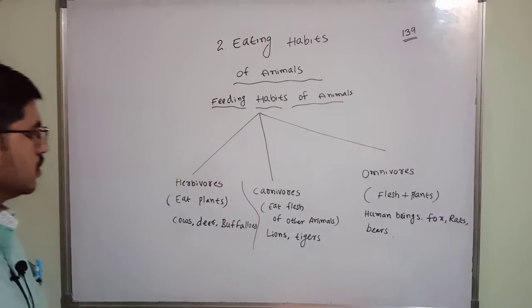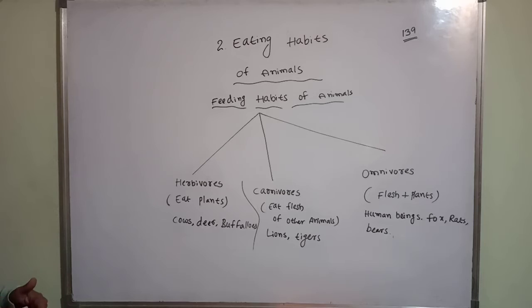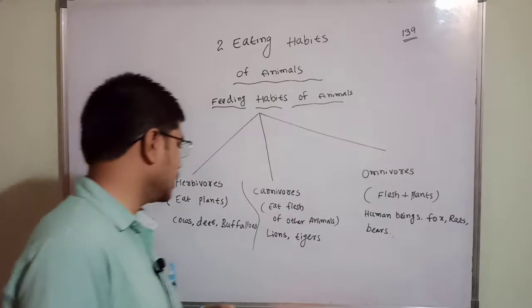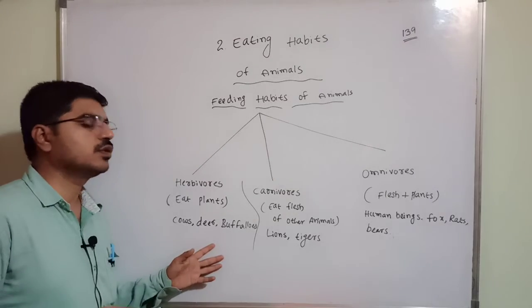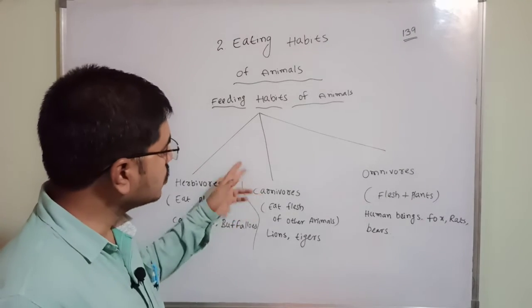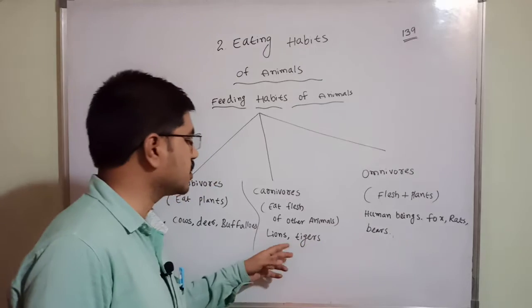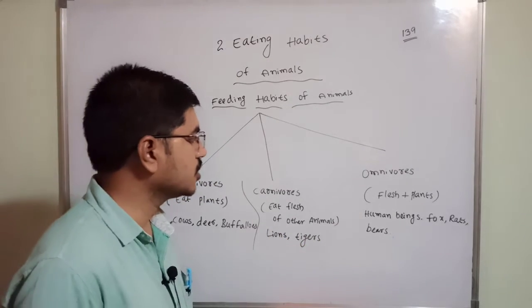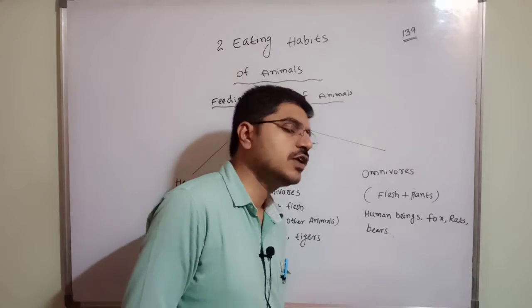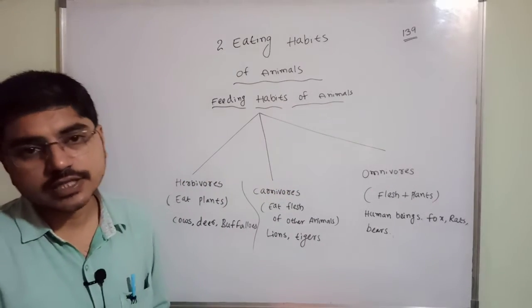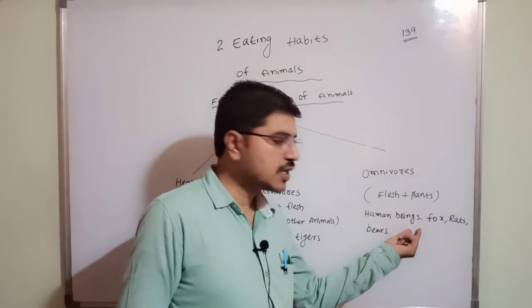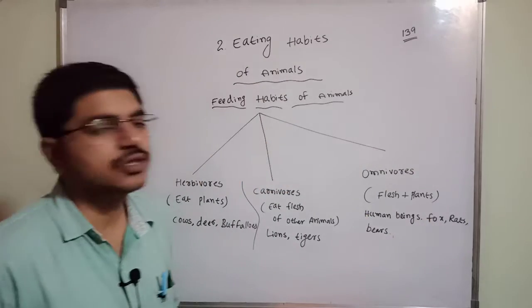So herbivores eat only plants, and examples are cows, deer, and buffaloes. Carnivores eat the flesh of other animals, like lions and tigers. But I return to omnivores: they eat the flesh of other animals as well as plants. Human beings are the best example, and fox, rats and bears are there.